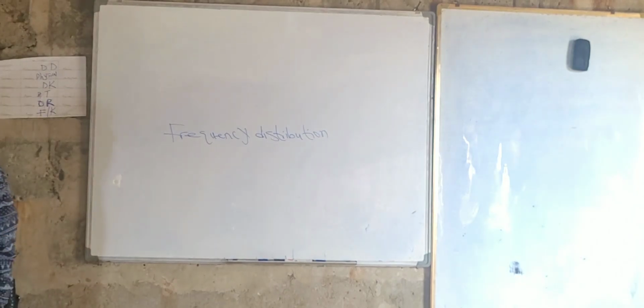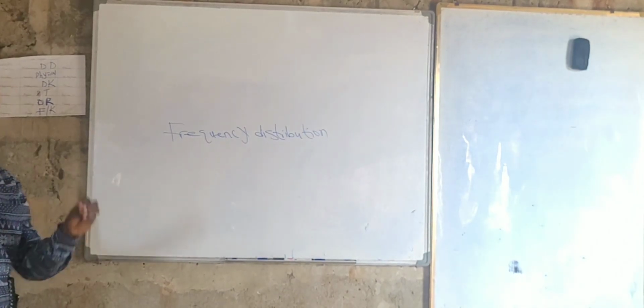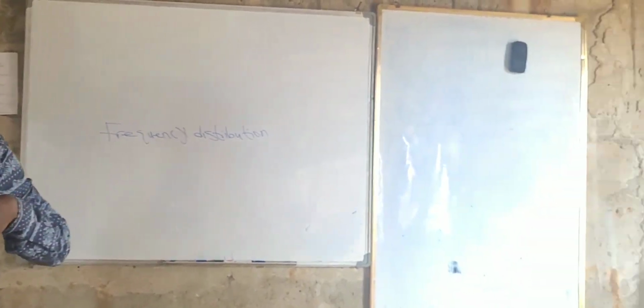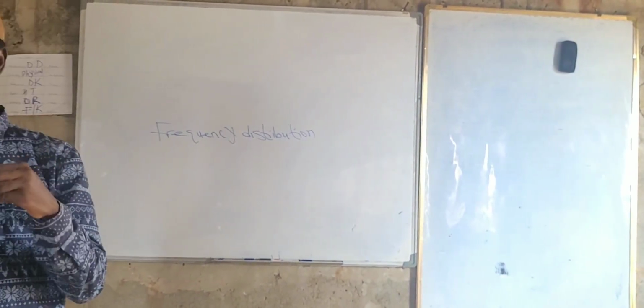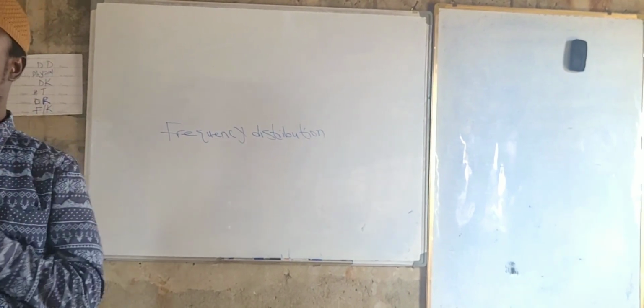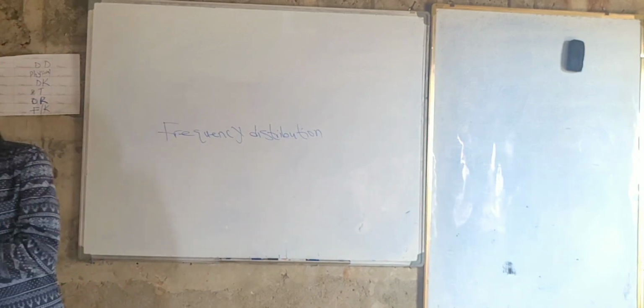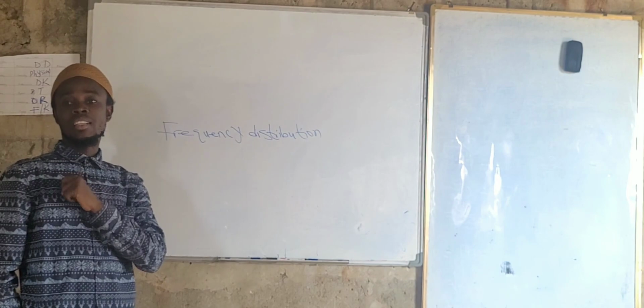Our frequency distribution here is any given distribution that has a frequency. Are we okay? It's any given distribution that has a frequency. What we have been solving here, they were what? They were non-frequency distributions, right?